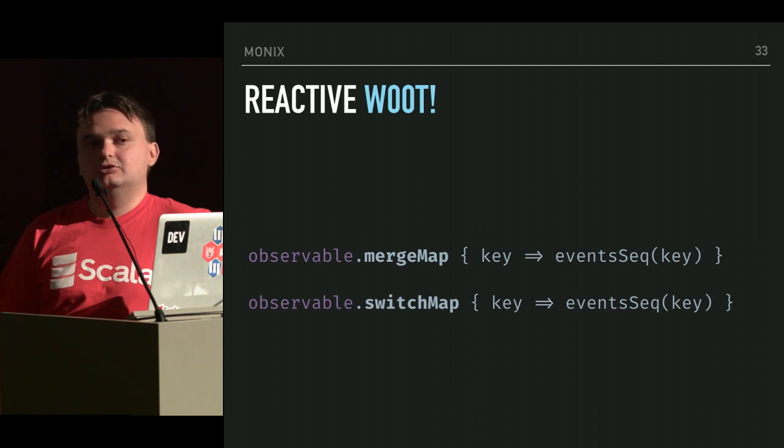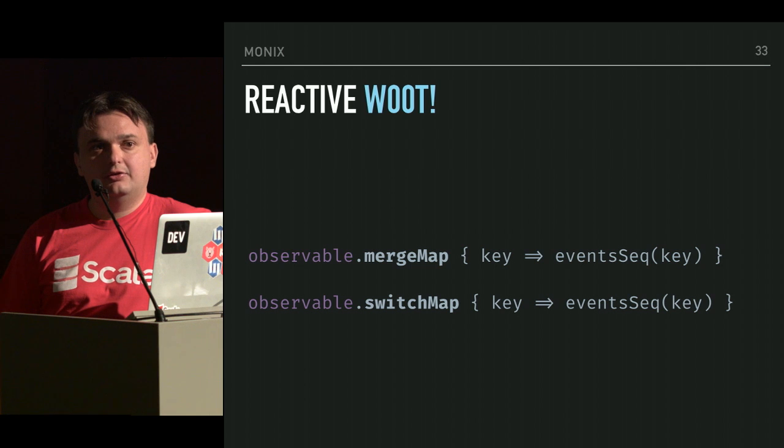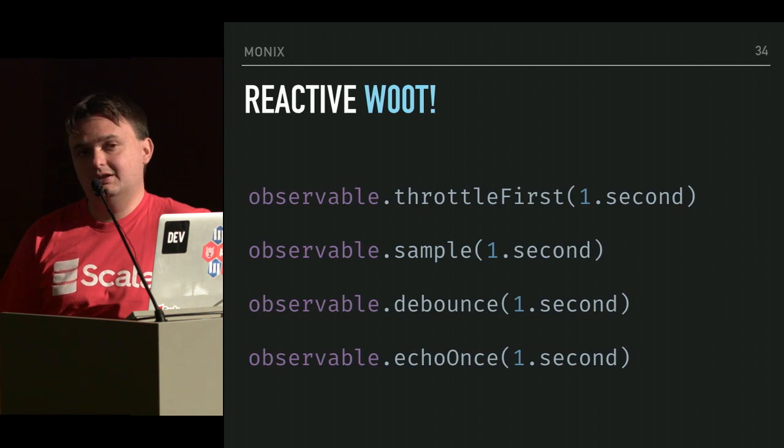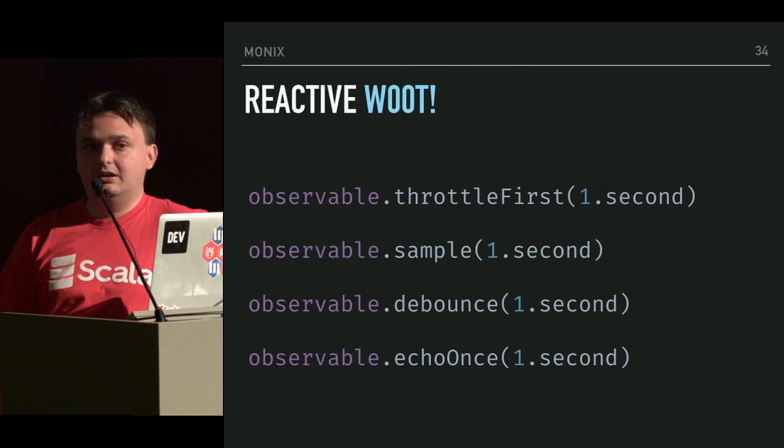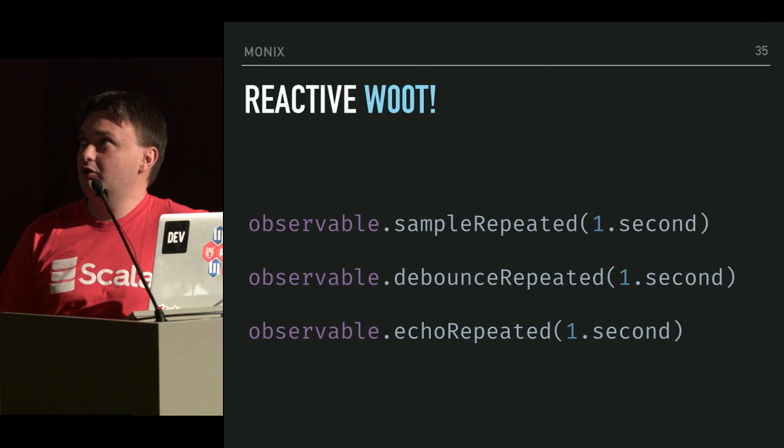And in terms of switchMap, you can implement any throttling operator, but you don't necessarily have to implement throttling operators because observable already has those. So you can sample, debounce, or echo the last element emitted, or you can repeat the last element emitted whenever the source goes silent.